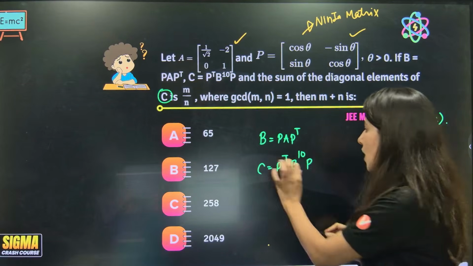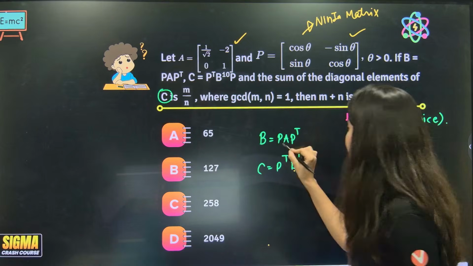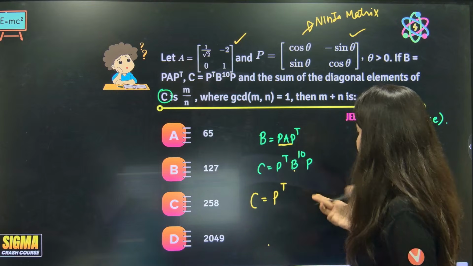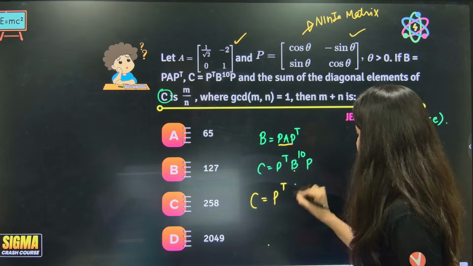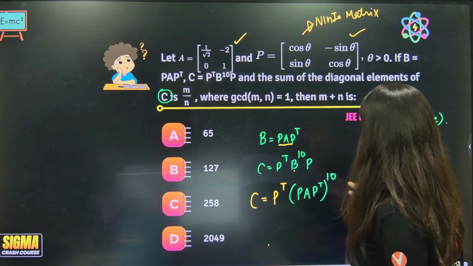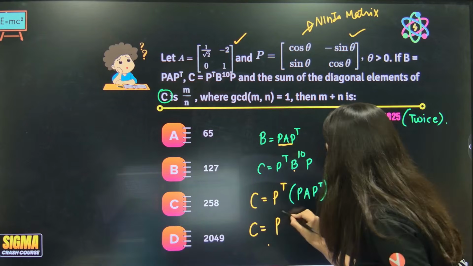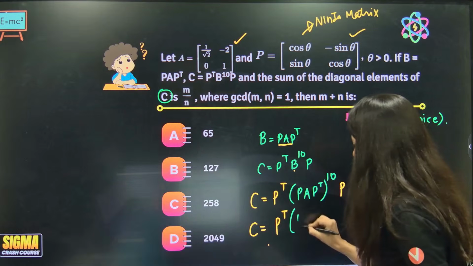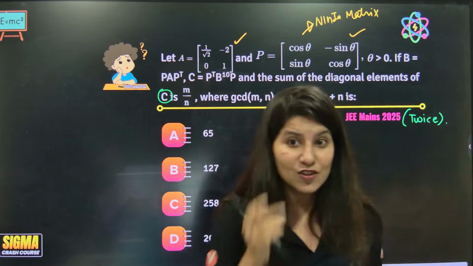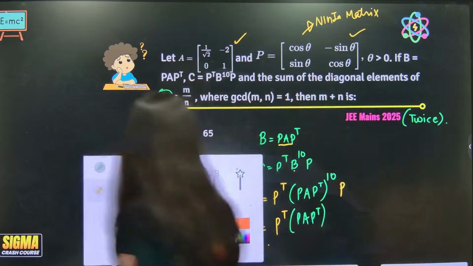Okay, so now one thing. What is C? C is having B power 10 and B also is given to you. So all I will be doing is writing B power 10, so PAP transpose power 10, and this is just P. Now C, let's open this C. P transpose, this is PAPT. Oops, I forgot to teach you transpose. Anyway,